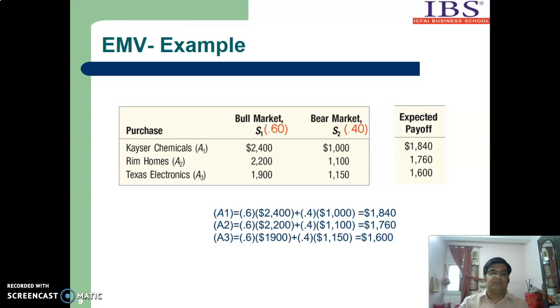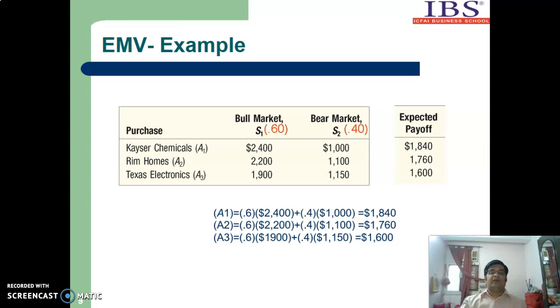Similarly, the expected payoff of Act 2 will be 0.6 into $2200 plus 0.4 into $1100. If you calculate this sigma, it is $1760. Similarly, we calculate the EMV of Act 3, which comes to $1600.